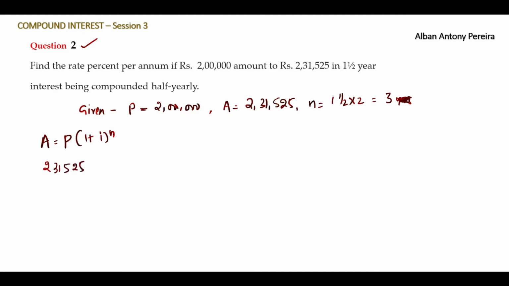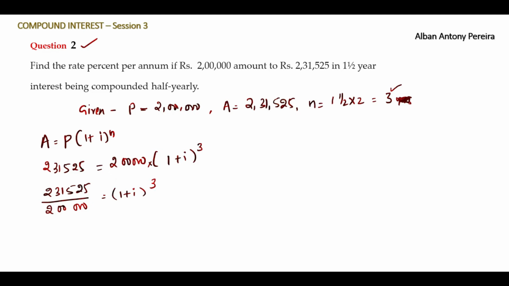2,31,525 is the amount, which is equal to principal, 2 lakh, into bracket open 1 plus I to the power n, which is 3. It's here 3. Now we'll solve further. There is a multiplication symbol here if nothing is given before the bracket. Shifting the 2 lakh rupees from the right hand side to the left hand side, it becomes 2,31,525 divided by 2 lakh is equal to 1 plus I whole to the power 3.